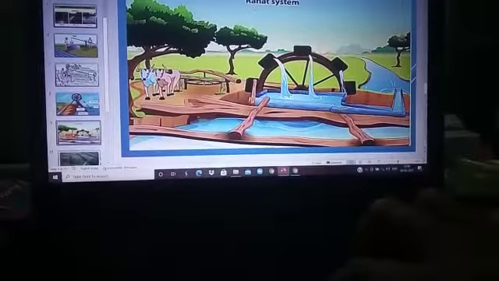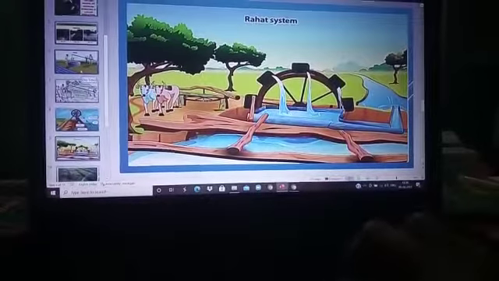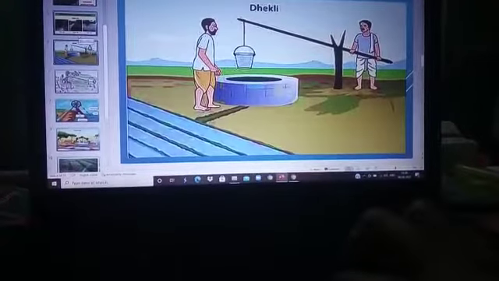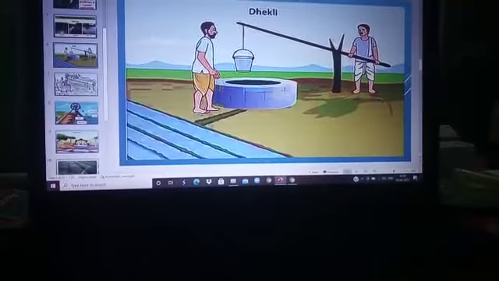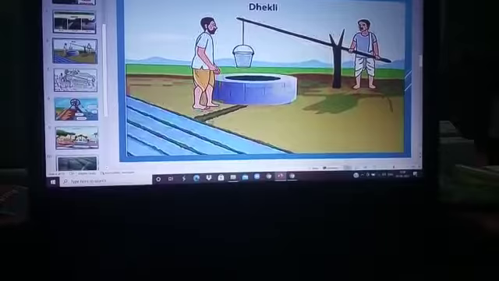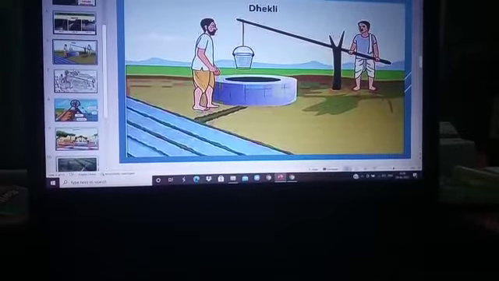In the Rahat system of irrigation, as well as the mode system of irrigation, Dekli system of irrigation, and chain pump method of irrigation, in all these methods, manpower is necessary. And also, they are time consuming methods.